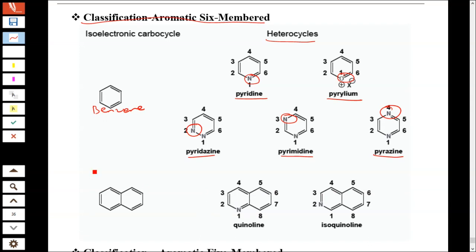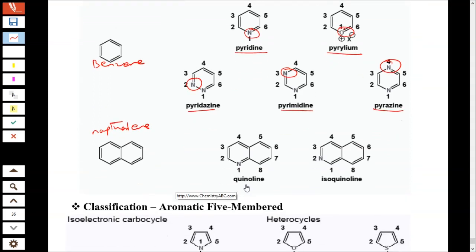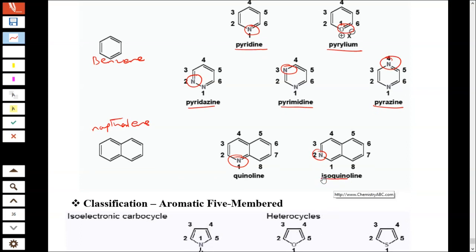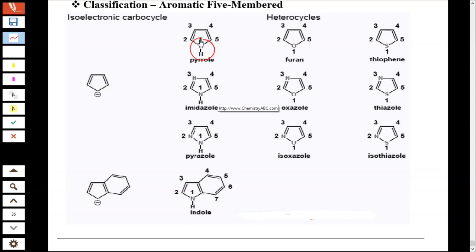Now take naphthalene. In naphthalene, if you substitute one nitrogen here, it is called quinoline. If you substitute the nitrogen at the second position, it is called isoquinoline. Take the five-membered ring, pyrrole. In pyrrole, if you substitute one nitrogen at the third position, it is called imidazole. If you substitute the nitrogen at the second position, adjacent to NH, it is called pyrazole.